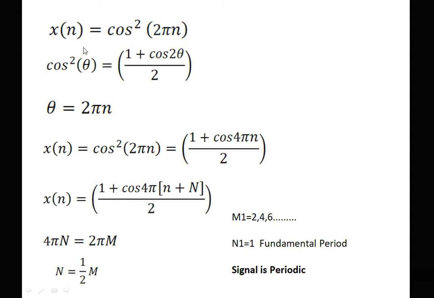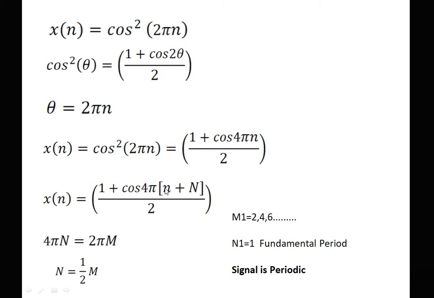Next example, x[n] is equal to cos²(2πn). cos²θ is equal to (1 + cos 2θ) divided by 2, where θ is equal to 2πn. Now x[n] is equal to cos²(2πn), which is equal to (1 + cos 4πn)/2. We just expanded this equation using this formula. The next step is to replace n by n plus capital N. x[n] is equal to (1 + cos 4π(n+N))/2.